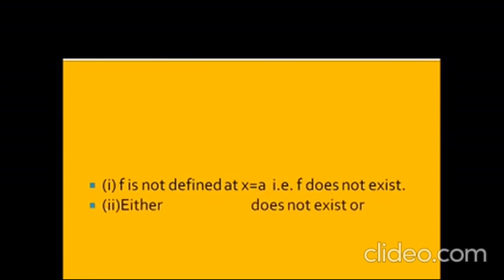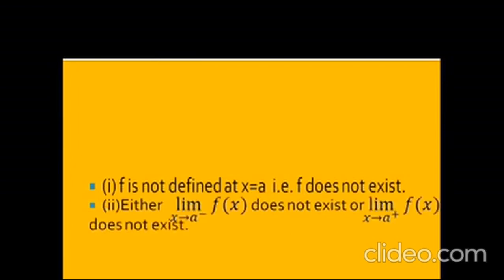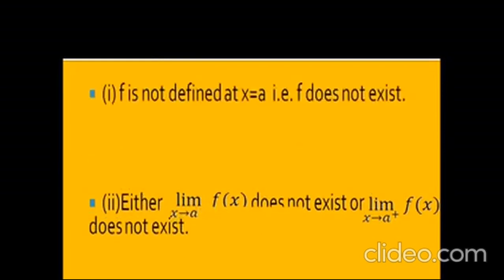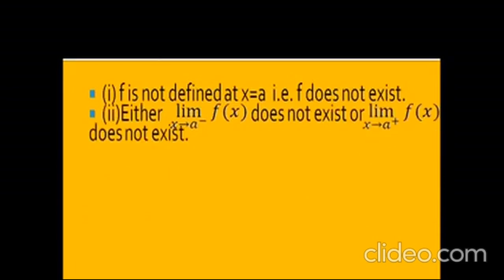In the second point, either limit x tends to a minus f(x) does not exist or limit x tends to a plus f(x) does not exist. It means the left hand limit value may be infinite or the right hand value may be infinite. If any one does not exist, we can say the function is not a continuous function at the point a.